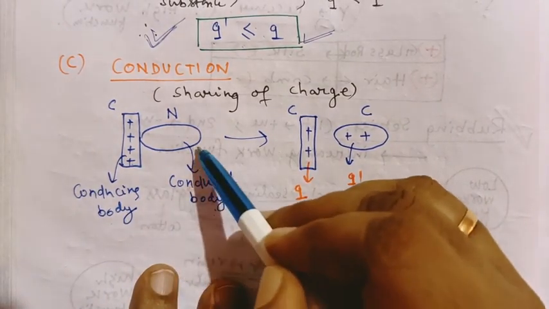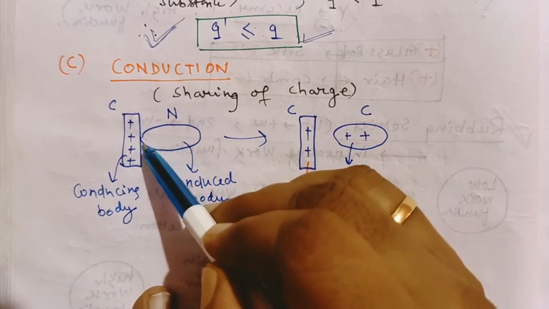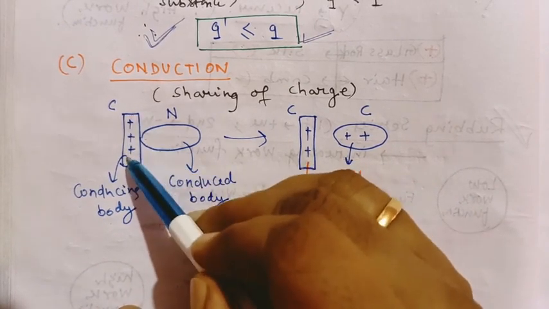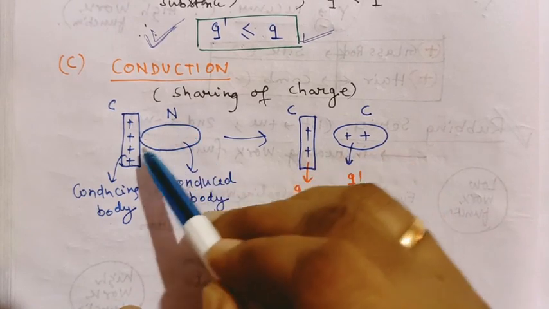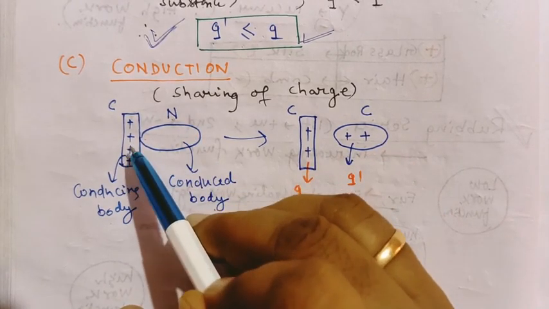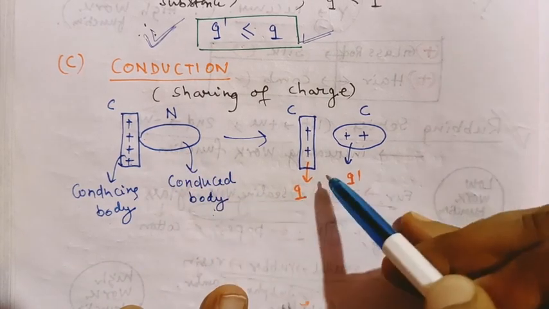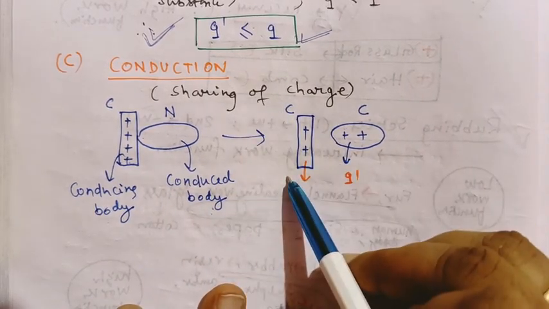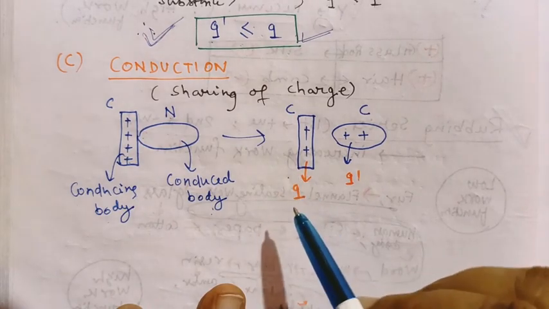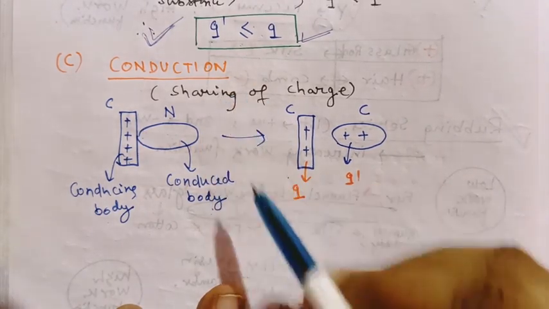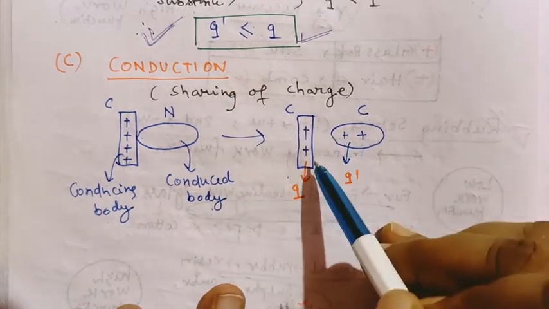In the process of induction we are not touching, but here we are touching. If a positively charged body touches a neutral body, this positive charge is easily shared through the conductor, and this method is known as the conduction method of charging. If I am charged and I touch you, definitely you will be charged because you are a conductor.